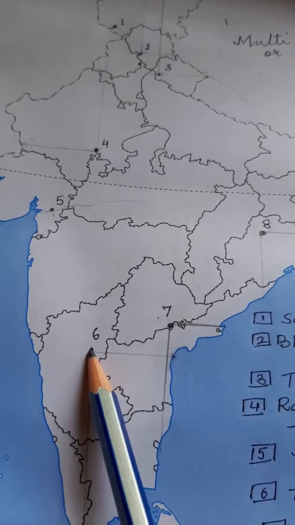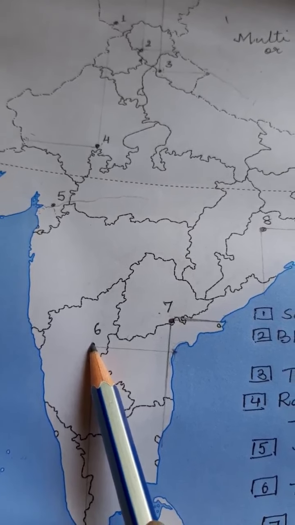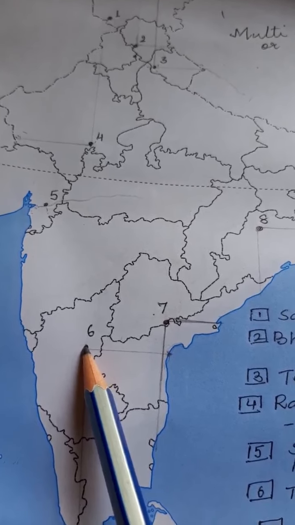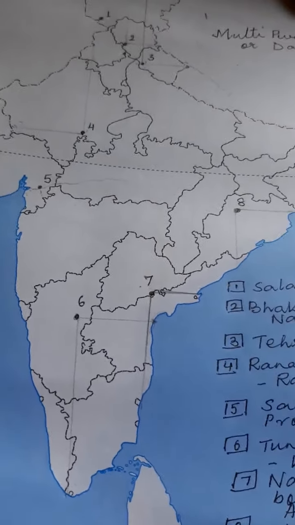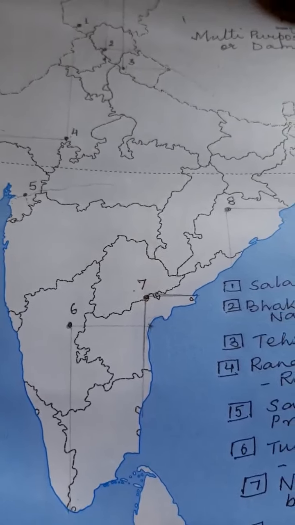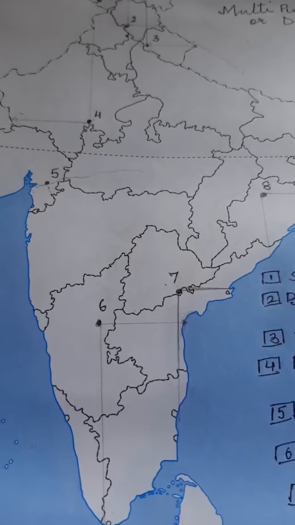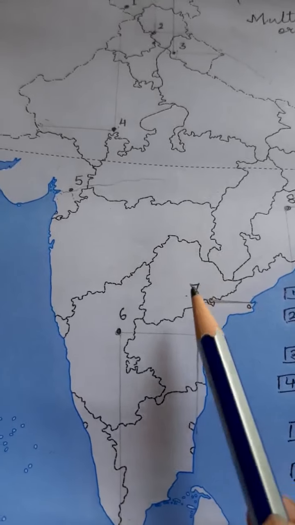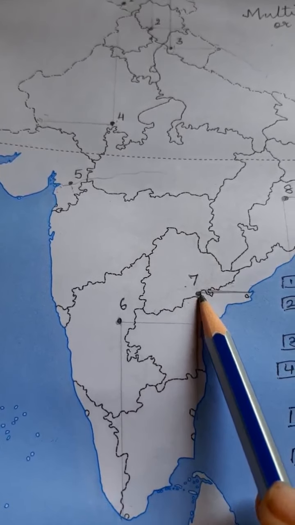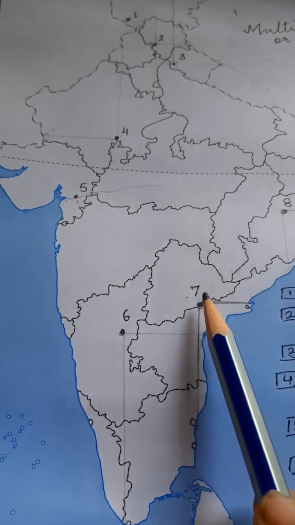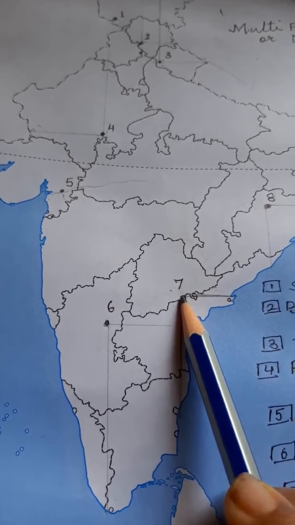It is a very important dam of the Krishna river, built on river Tungabhadra. Our next one is Nagarjun Sagar. Now Nagarjun Sagar Dam is located on the Krishna river itself, but it is lying on the border between Andhra Pradesh and this Telangana border. It is an important dam, Nagarjun Sagar Dam.